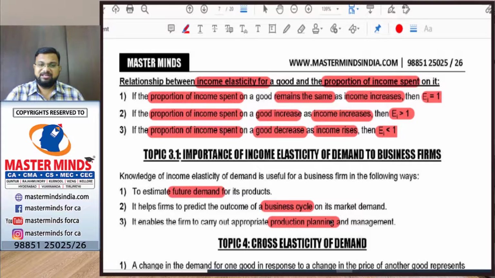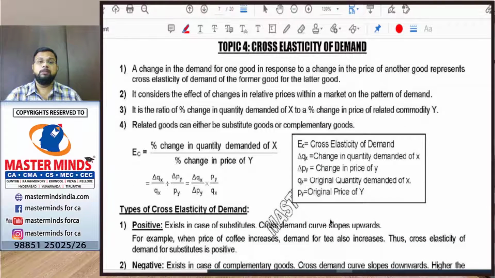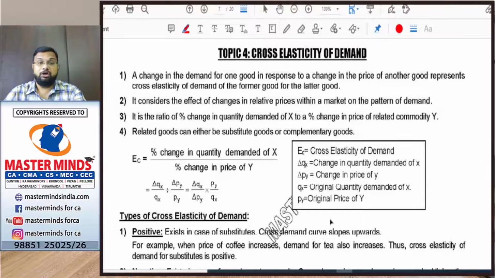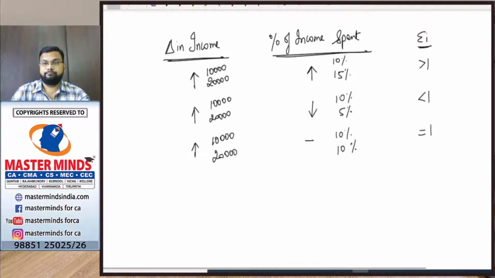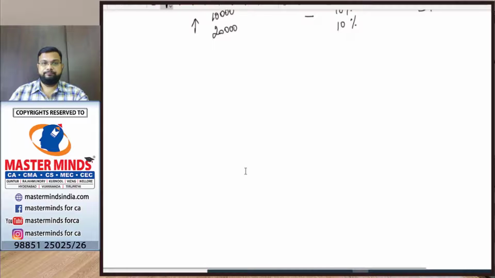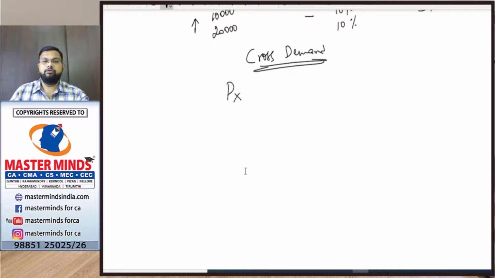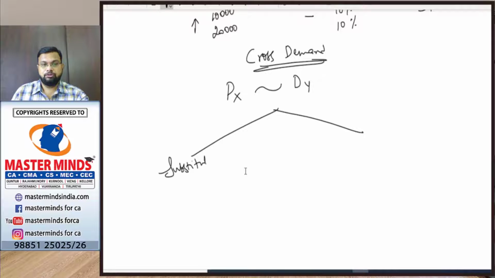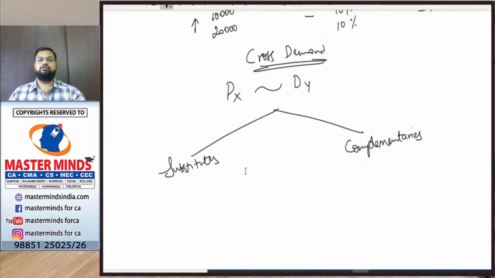Okay. So the next type of elasticity is cross elasticity of demand. Cross demand. In cross demand, we try to explain the relationship between the price of one good and the demand for another good. These goods can be either substitutes or complementaries.